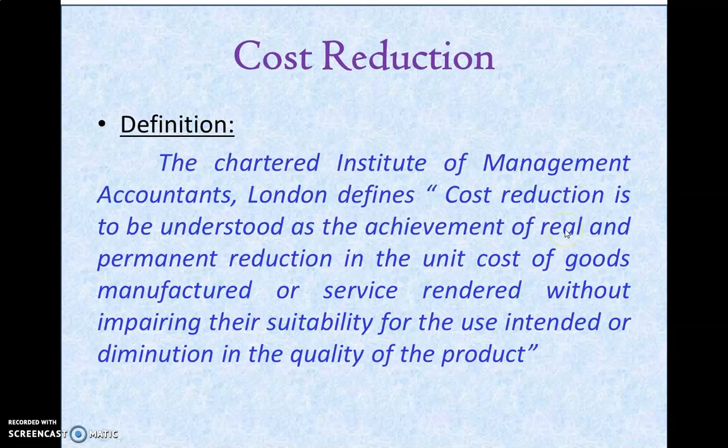Real cost reduction comes through greater productivity. How can we achieve more productivity and meanwhile reduce the cost of production? These are some ways. The first one is mass production. Large quantity of production will minimize the cost of production because the fixed cost remains constant.